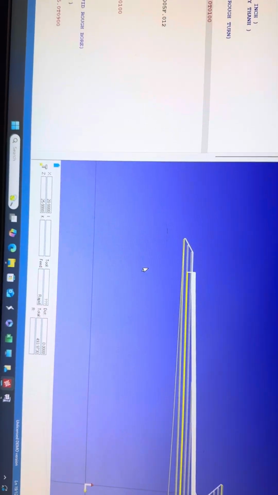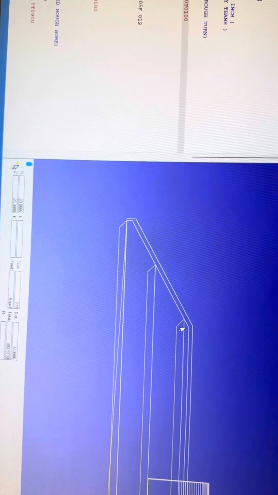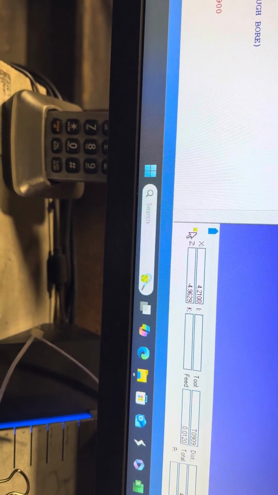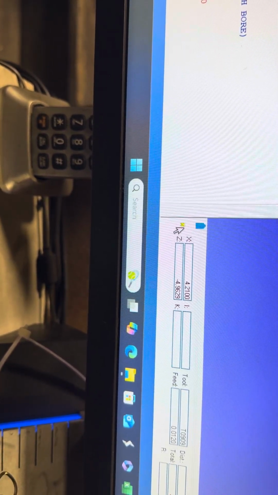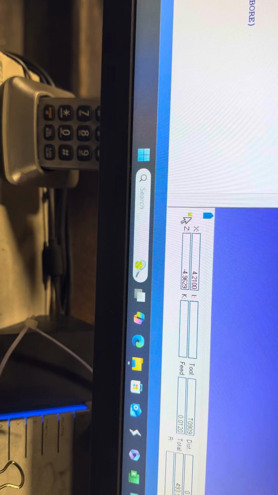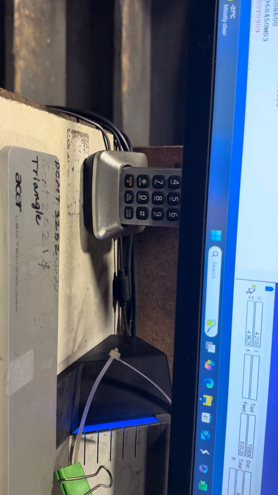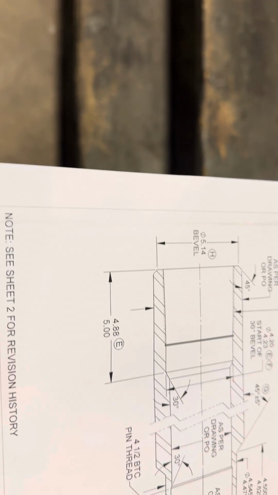You can put the mouse here, zoom out, and put right here. And you look on the corner here, you see a dimension. X value is 4.21 and Z minus 4.962, and the right on dimension. You have to check the Z minus 4.960 in here. The 4.88 and 4 and 5 inches. That's good.